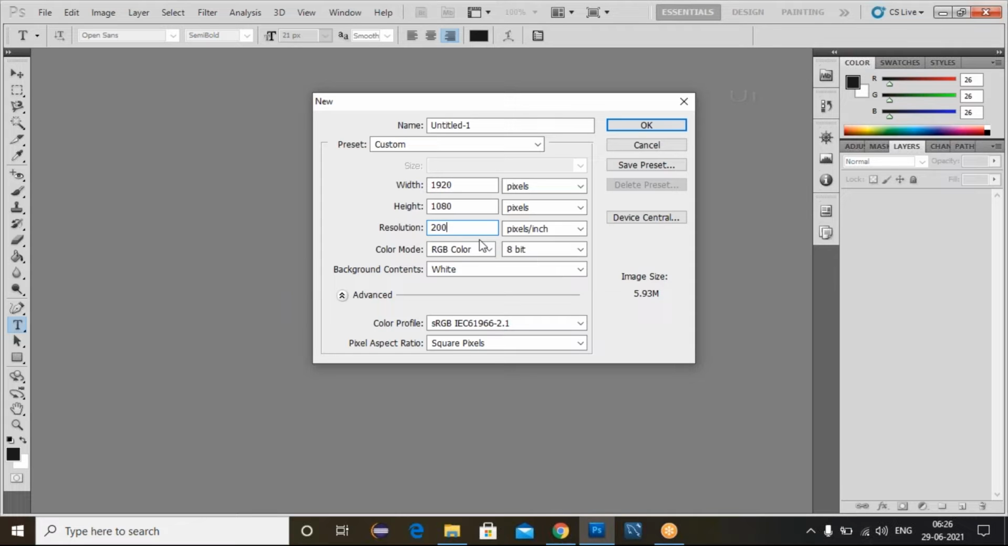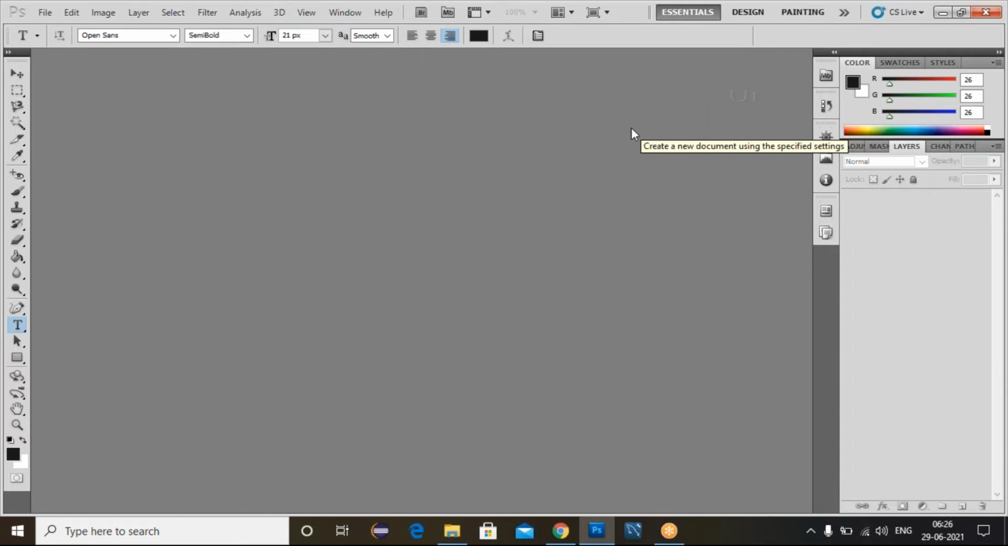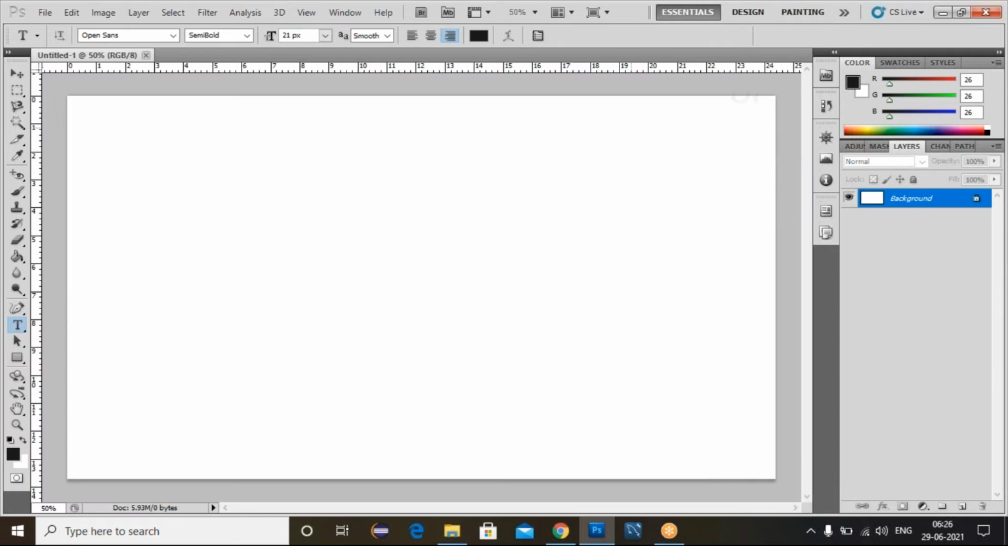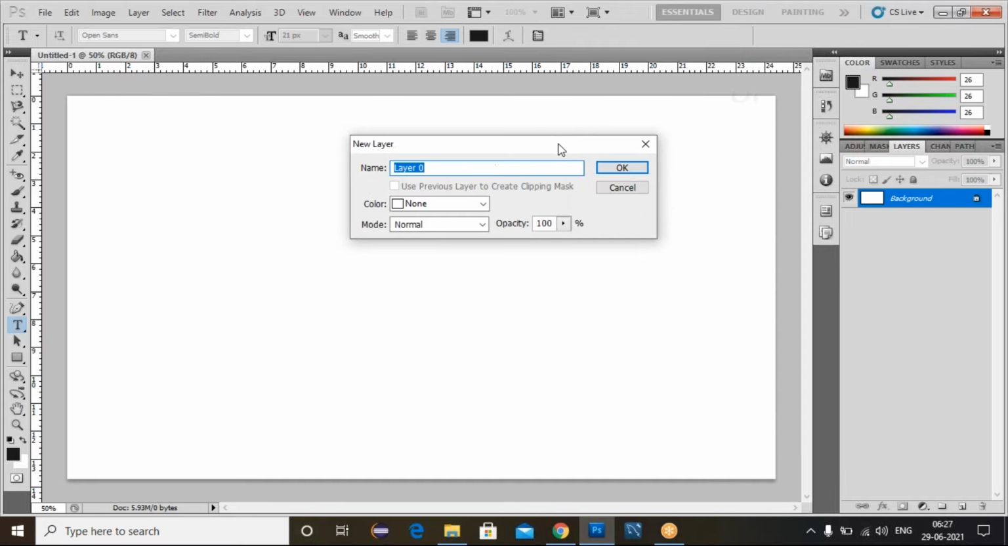The resolution, if you want, you can also take 100, 72, or 150. Based on your requirement, you can take the resolution here. The height and width are also based upon my requirement. If you want, you can increase the width and height also. Just click on OK. Now the file is created.